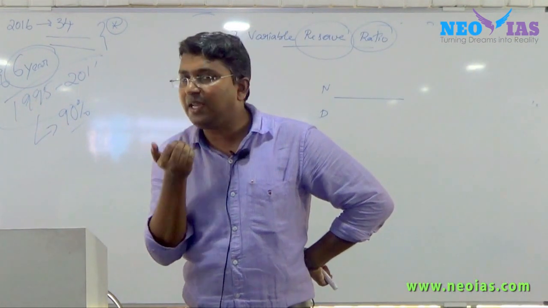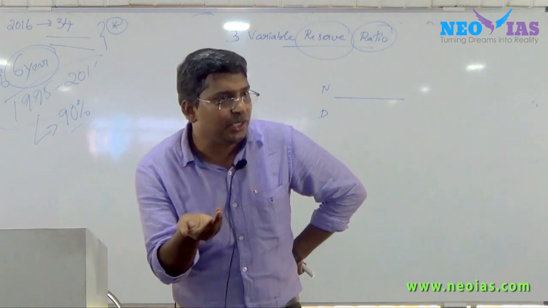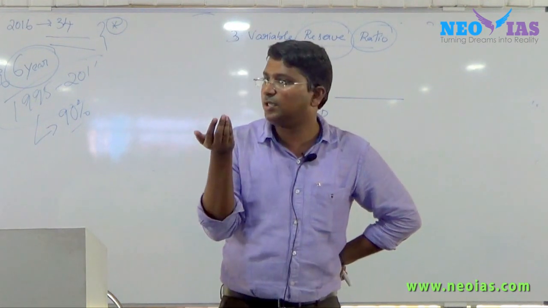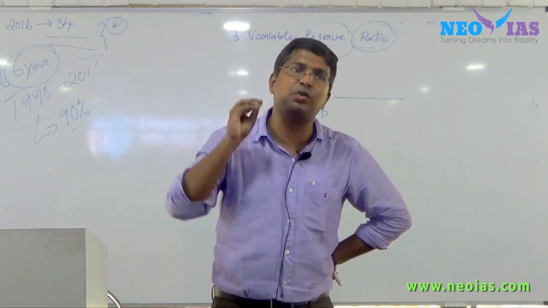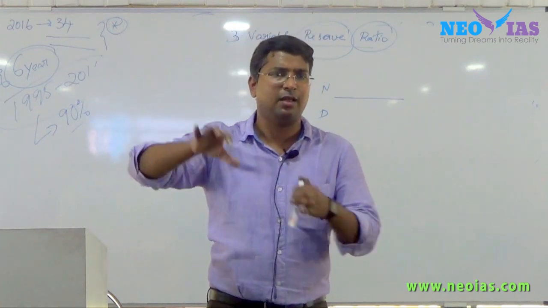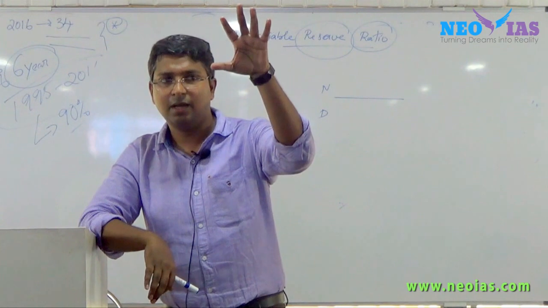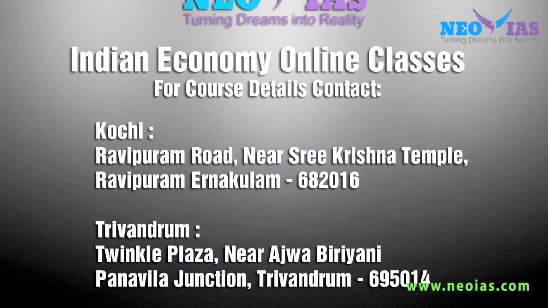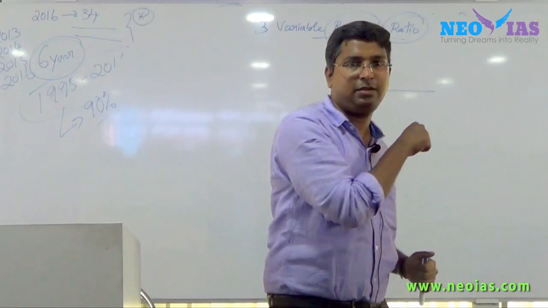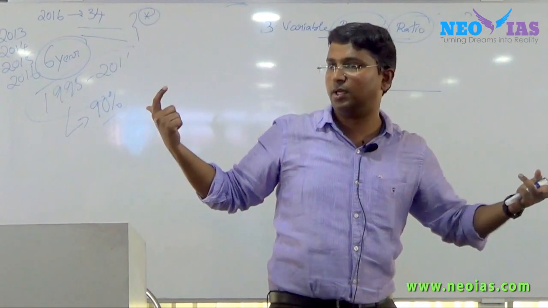If the RBI feels that liquidity is not sufficient, it will do something to inject liquidity. It's simple here. RBI will see the liquidity position. If the liquidity is not there, it will inject liquidity. If it sees excess liquidity, what will it do? It will absorb it. So it will use different instruments.